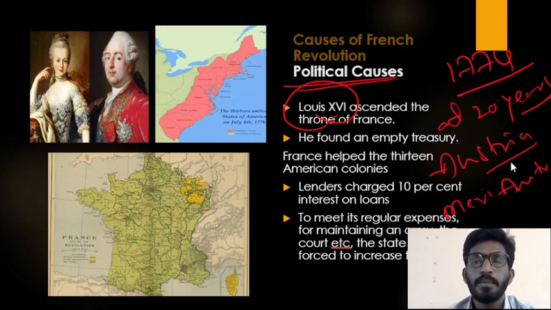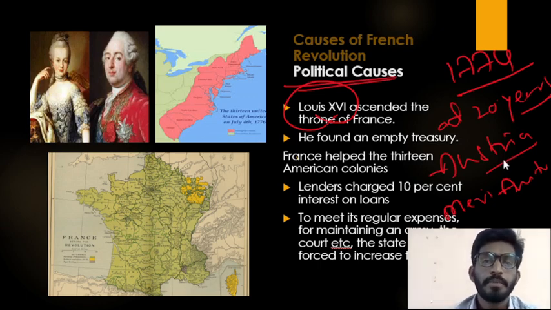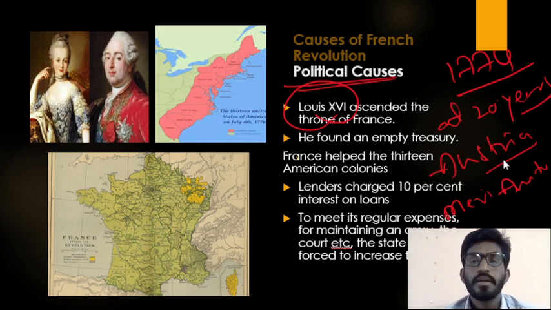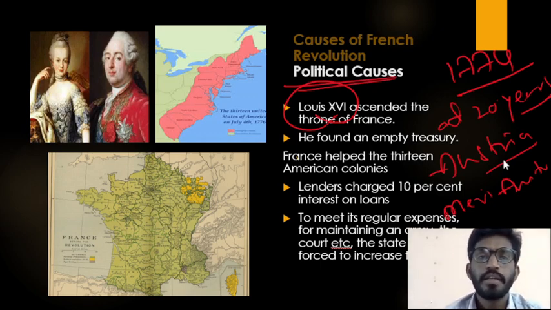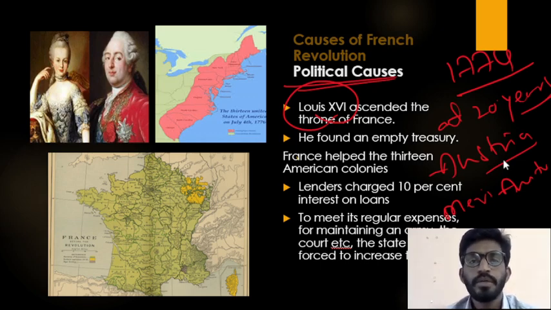he started helping the colonies of America. The British, the UK people, who were the common enemy of France and America, had established their colonies in America. So that's why Louis XVI started helping the American people. In that process, he donated his army and his money to the American people.